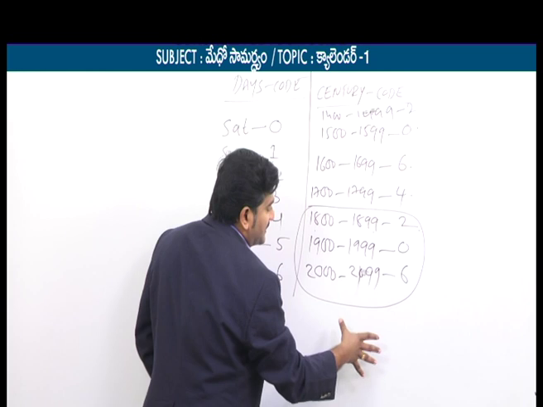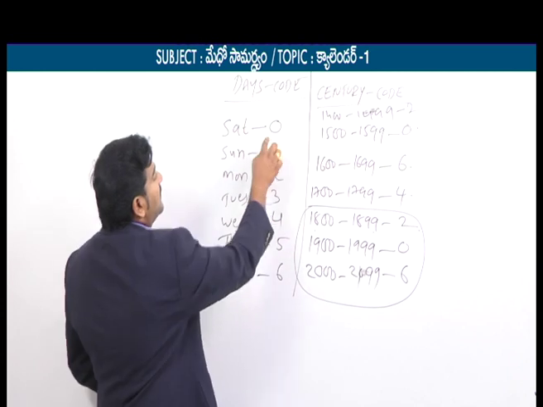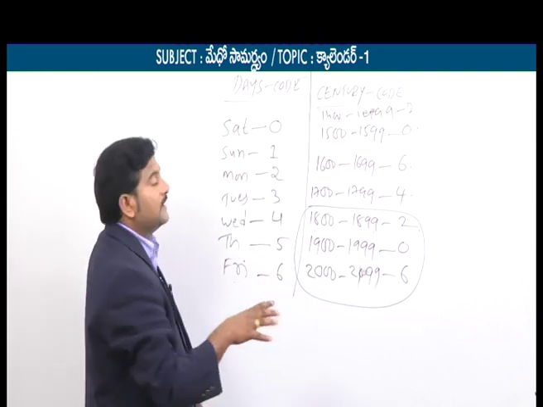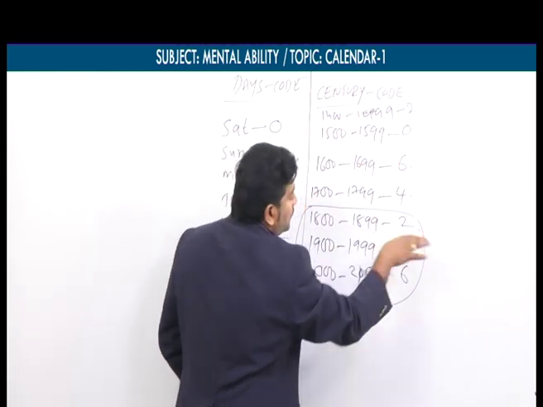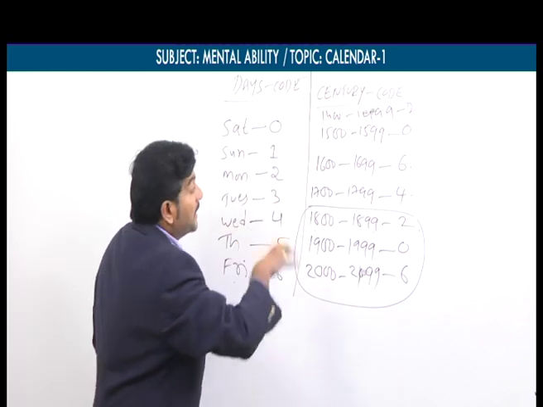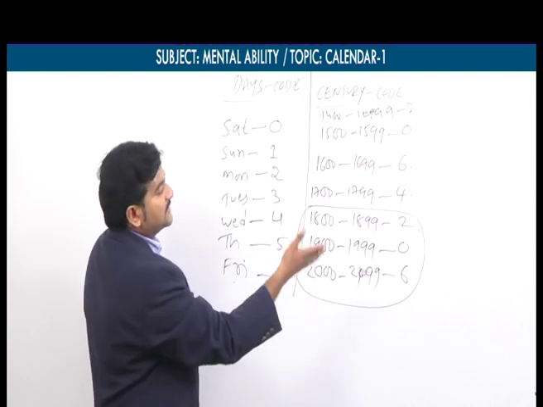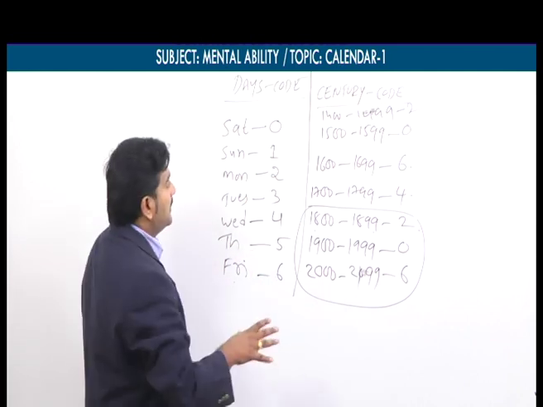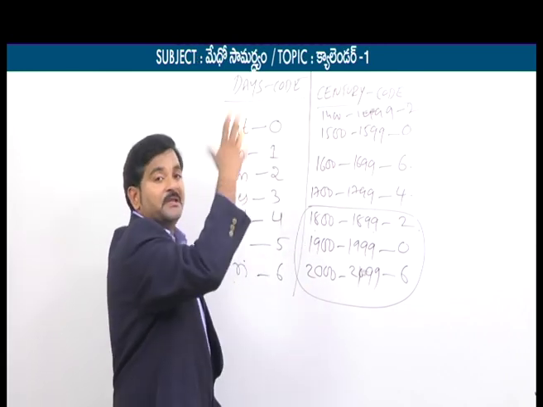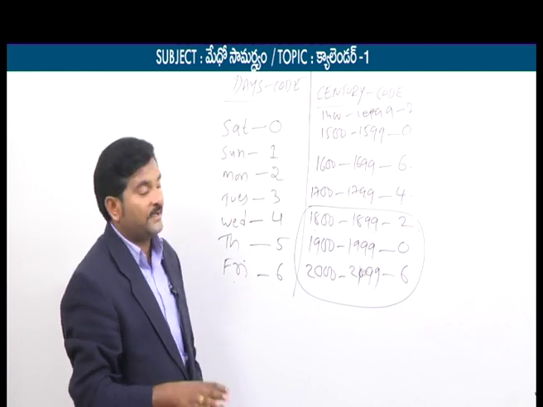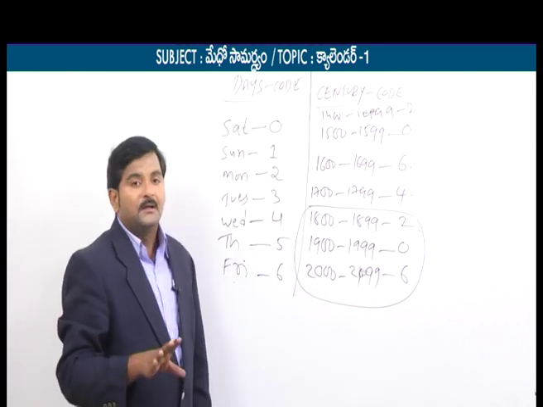If I take 0 as Saturday, then the corresponding century codes must be 0642, 0642 and so on, and the corresponding month codes we will discuss later: 144025 and so on. But you should not mix them, like 0 as Saturday in one material, and century codes or month codes from some other material. If you consider it in that way, you will definitely get the wrong answer. But if you follow any one particular procedure, you will get the correct answer.